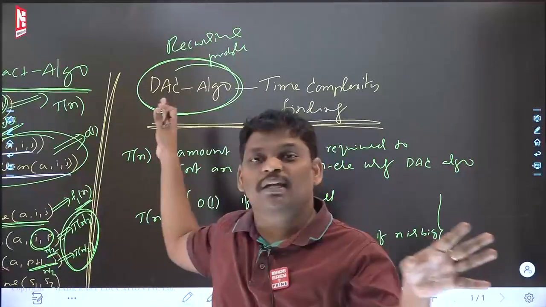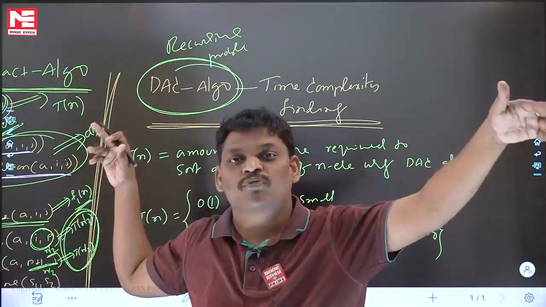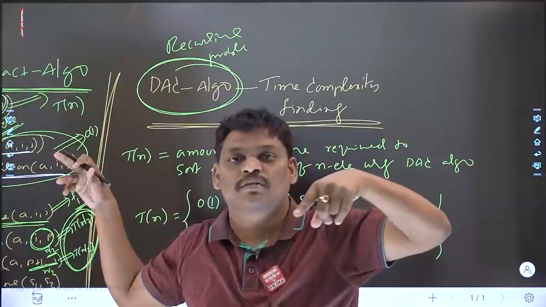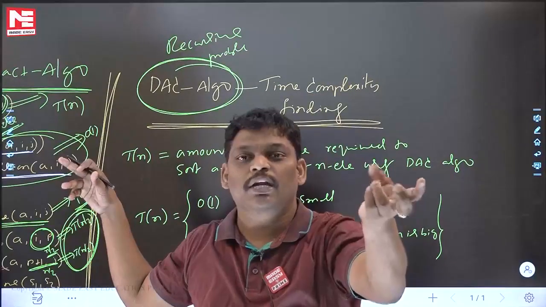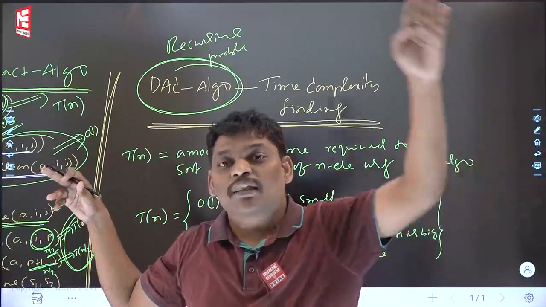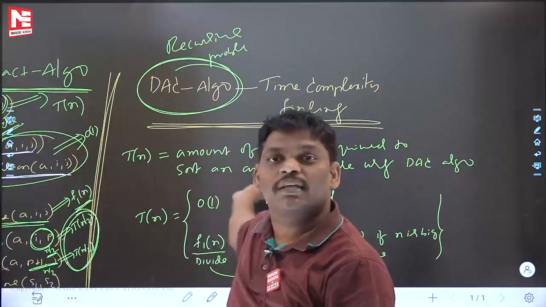Then you solve it, you will get the time complexity. But a few days back, in previous lectures, if you observe, for the given recursive program, we wrote the recurrence relation. That may be factorial, GCD, or Fibonacci. Now also we wrote the recurrence relation.